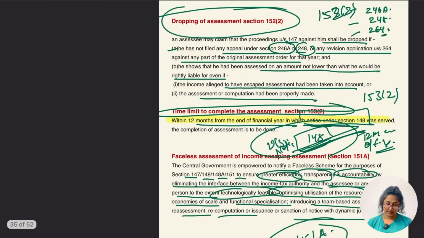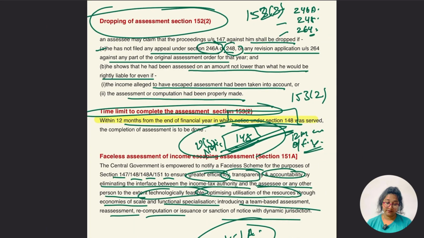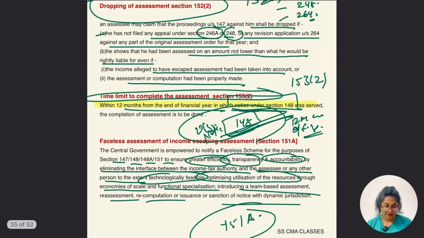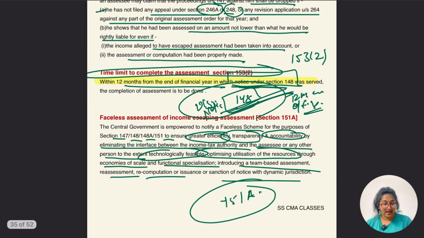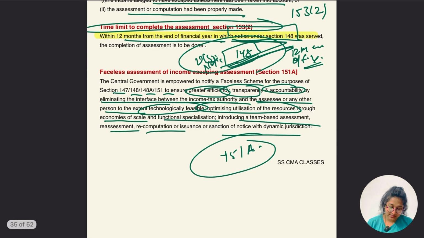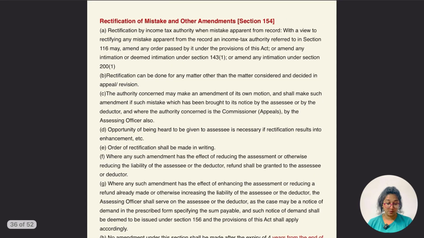Yes, we have covered 150 and 152, which is about dropping of assessment. Simply, we can say if every procedure is followed by the SSC, the assessing officer can drop the assessment. The time limit is 12 months, from when? From the 148 notice, that is, from the end of the 12 months of that financial year. Hope this is clear. And faceless assessment under 151A is going to happen in future.